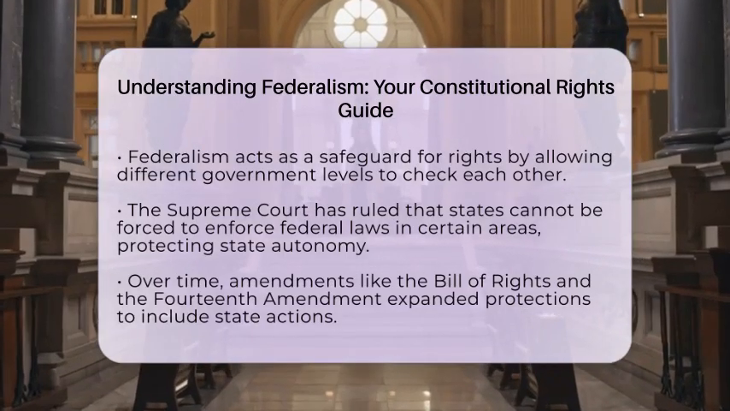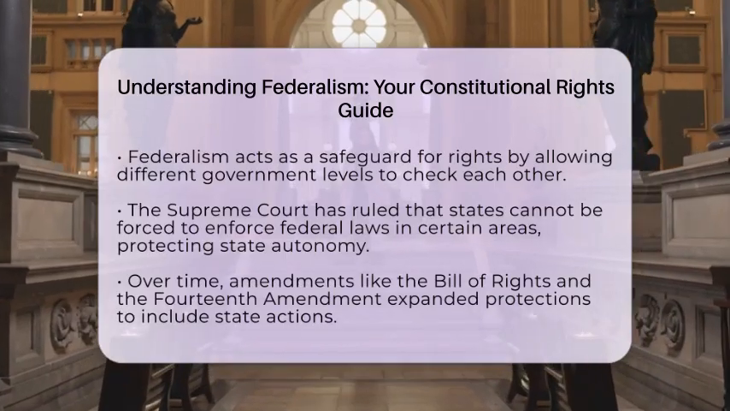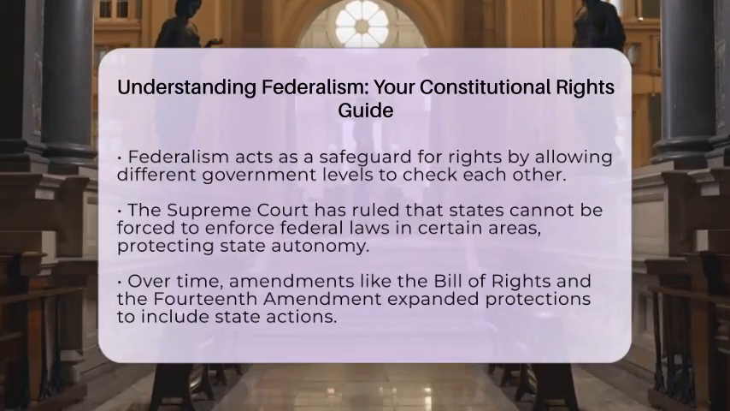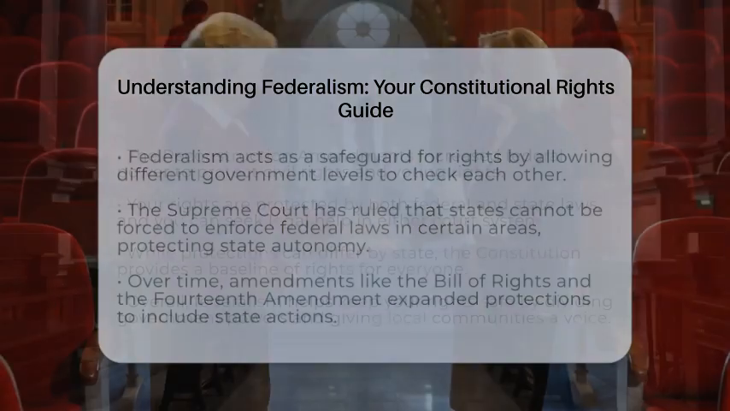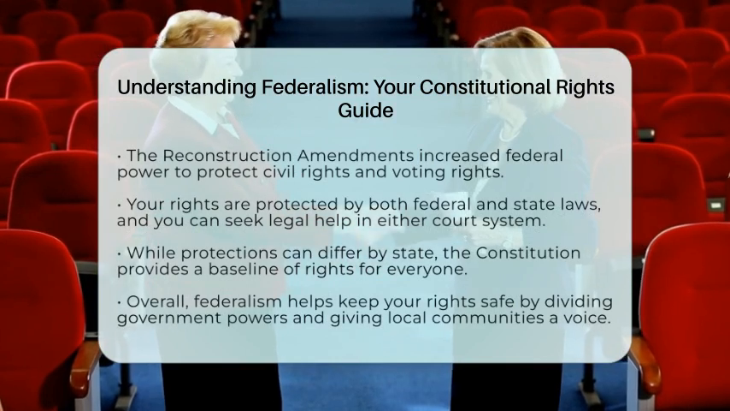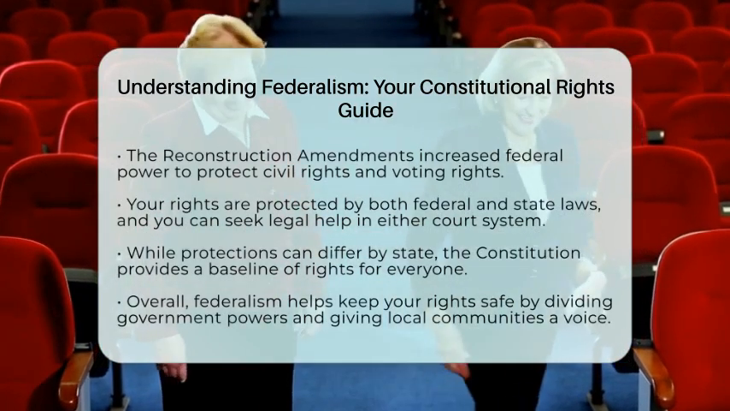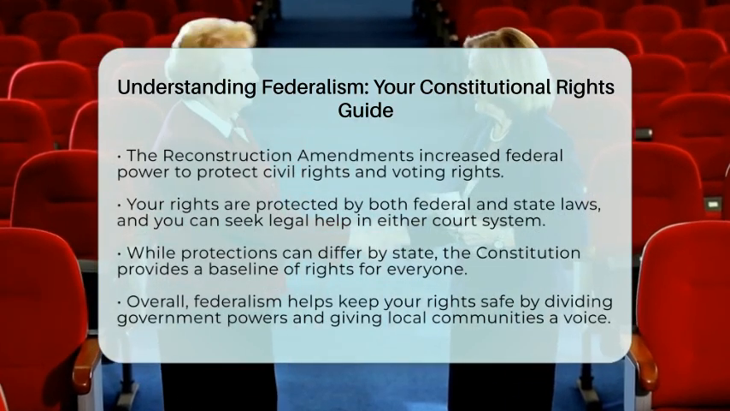The Reconstruction Amendments, which include the 13th, 14th, and 15th Amendments, gave the federal government more power to protect civil rights and voting rights. This created a system where the federal government can step in if states violate fundamental rights.